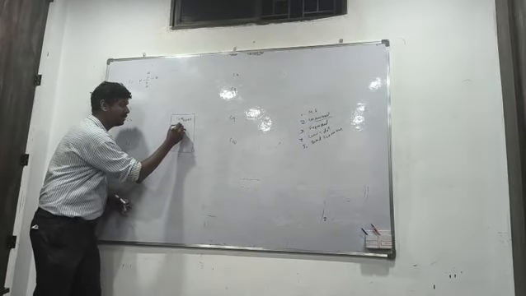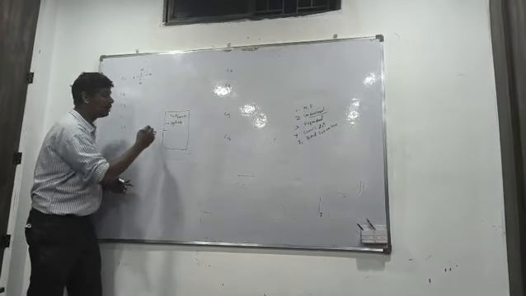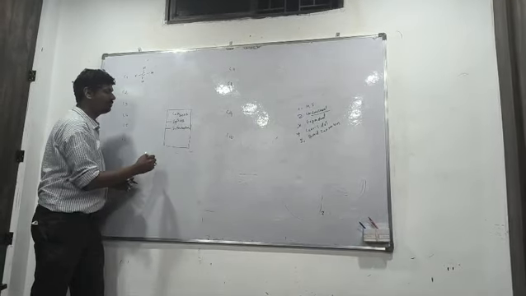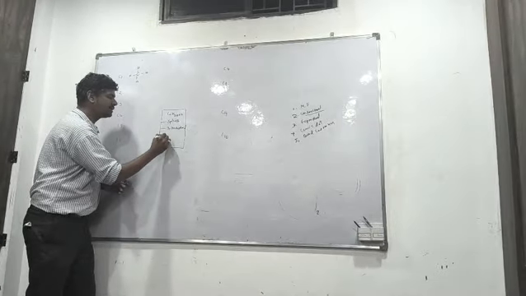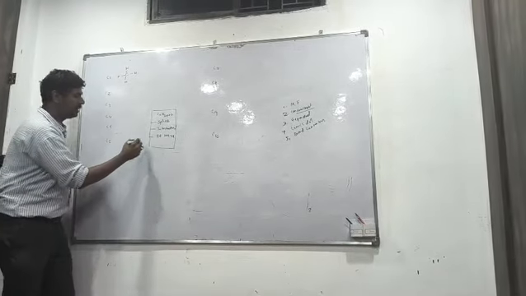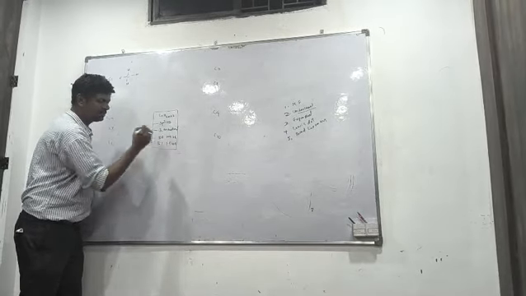Saturated hydrocarbons undergo sp3 hybridization, and the geometry is tetrahedral. The bond angle is 109 degrees 28 minutes, and the bond length is 1.54 angstroms.